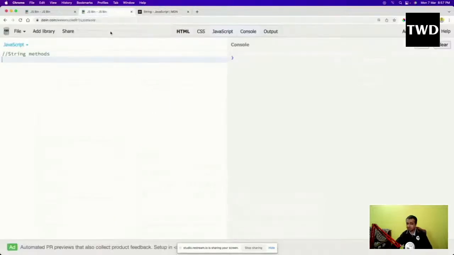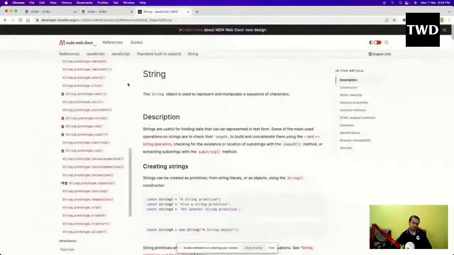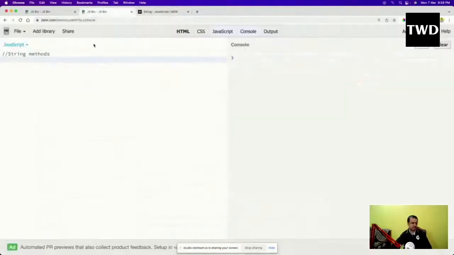We are going to learn some of the string methods, and you should not mug up all these things. Whenever you require, most of the time programmers Google and find it, but you should know a bit about it, like substring and all those things. Okay, so let us do that now. So const str equal to hello JavaScript.